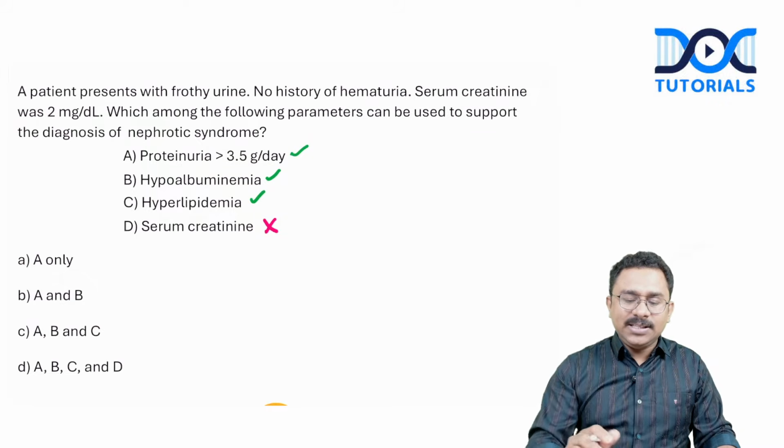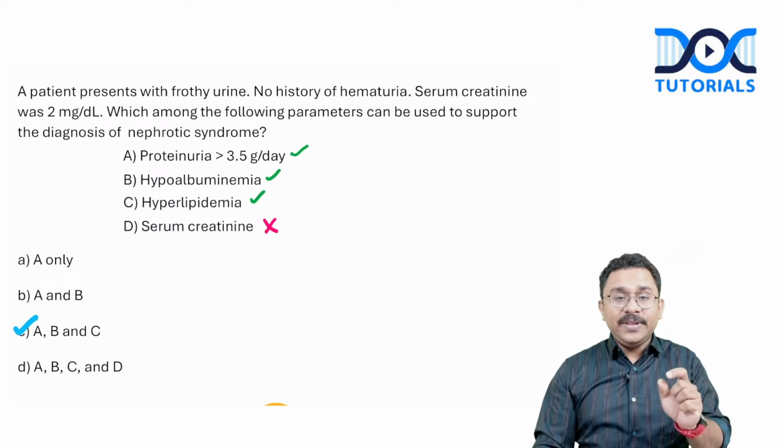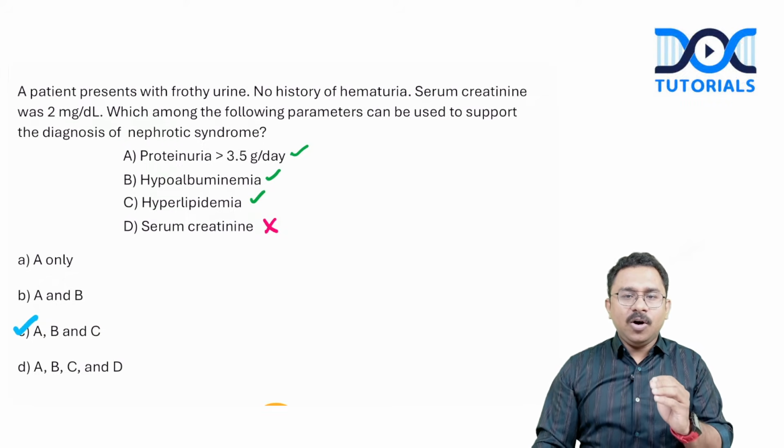So if this is the wording, then the answer would be A, B, and C. But if there was a specific mention of the absolute need of something in the diagnostic criteria, then please understand hyperlipidemia is not essential to make a